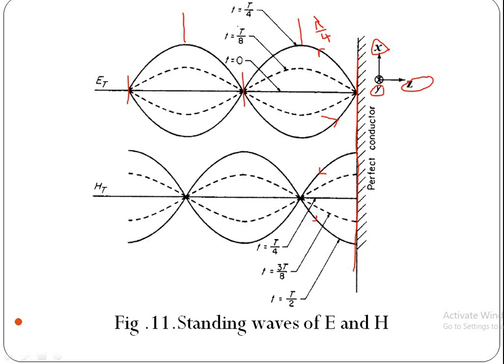This is lambda by 4, this is 3 lambda by 4, and this is lambda by 2. Similarly, magnetic field also. Here, if T is 0, there is no wave. If T is T by 8, this is the wave. If T is T by 4, this is the wave. Standing waves of electric and magnetic fields.